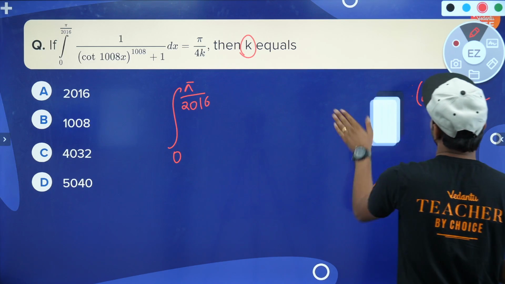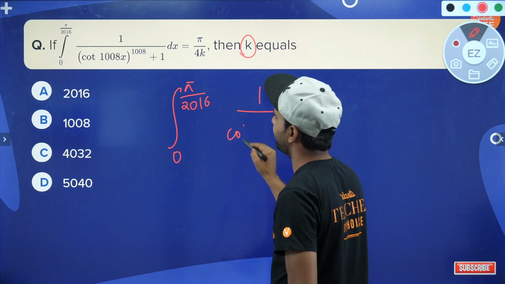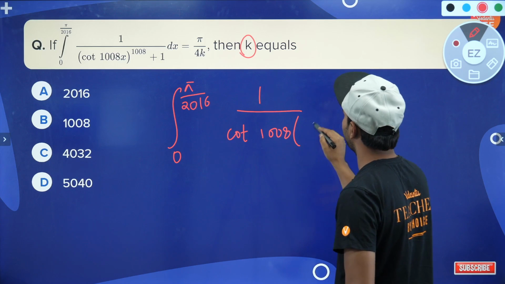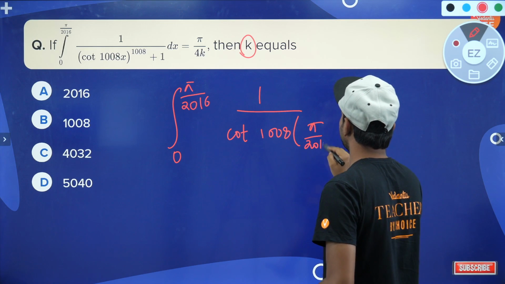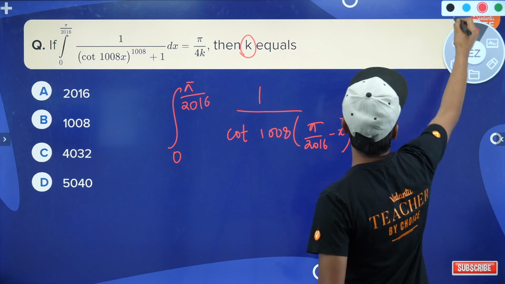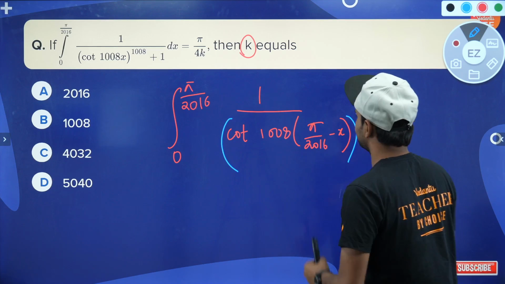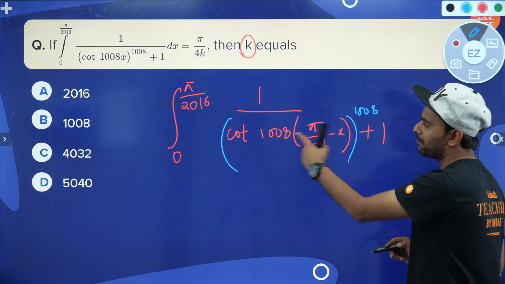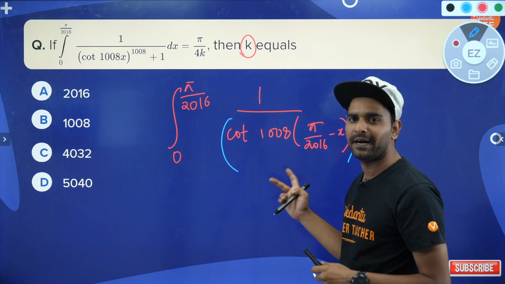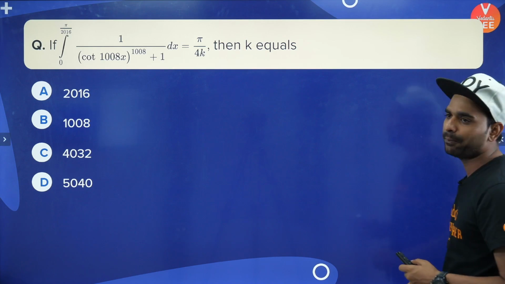All right, तो डालते हैं इस चीज को, है ना? तो क्या आ जाएगा, 1 ओवर x के जगह पे हम डाल देंगे, x के जगह पे x के जगह पे we can put pi by 2016 minus x plus 1, और इसका पावर 1008 मेरे को दिया हुआ है. All right, now I can see that यहां पे pi by 2 बन जाएगा minus this, so cot of pi by 2 minus something is nothing but tan of that something. So you can simplify this particular thing and this property can really help you.